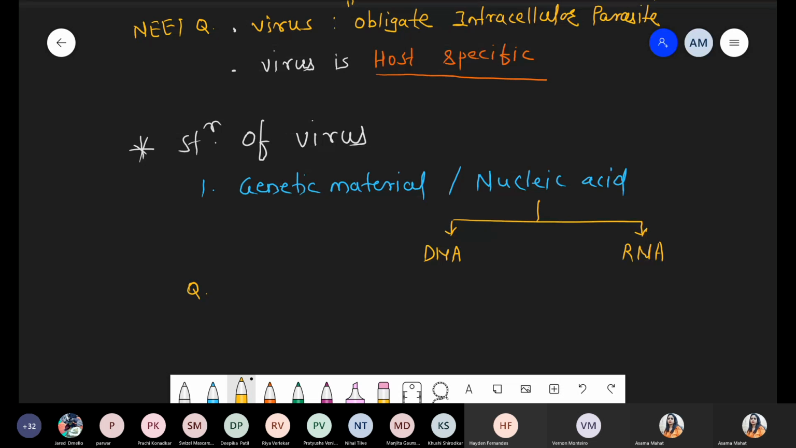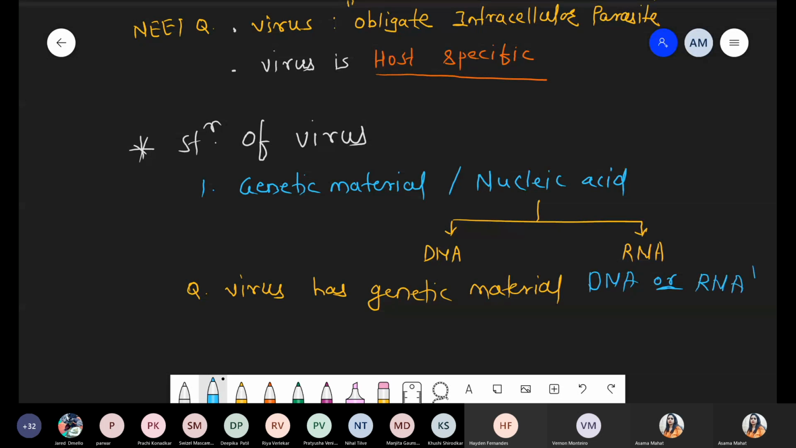Not all viruses have DNA, not all viruses have RNA, and no virus has DNA as well as RNA. Correct option: either DNA or RNA. Got it? So one question from this point: viruses definitely have genetic material, either DNA or RNA. So we'll get one question in DPP as well as in the assignment, and it might be possible in the test also.